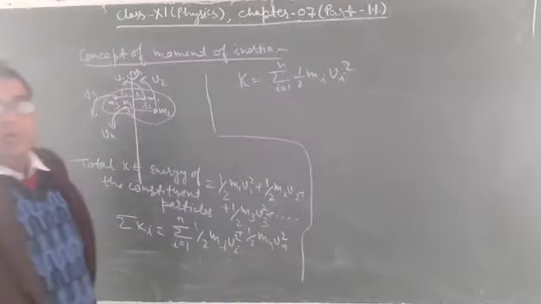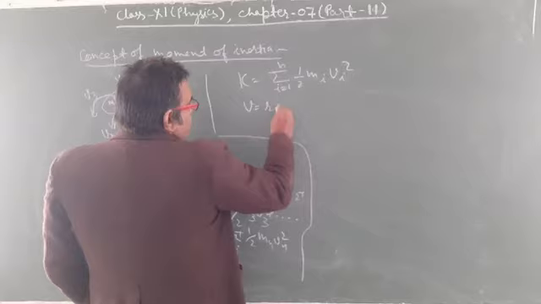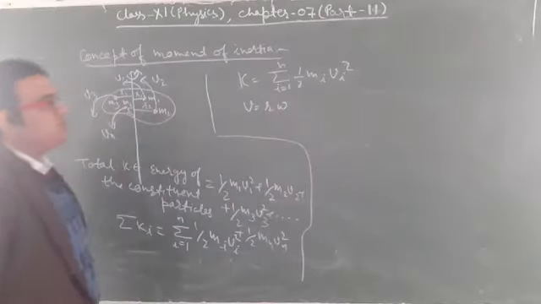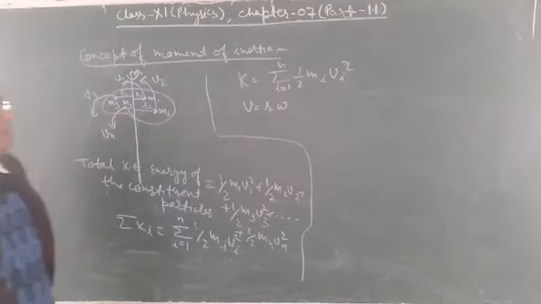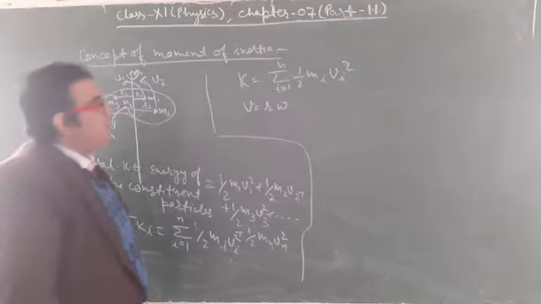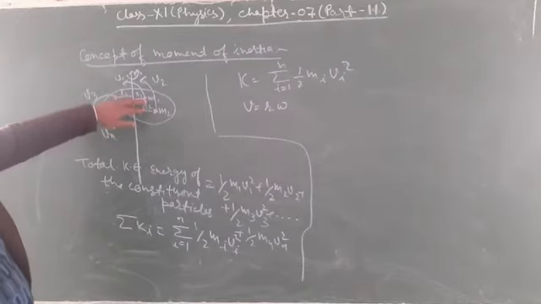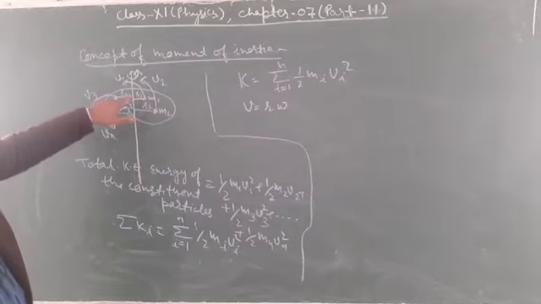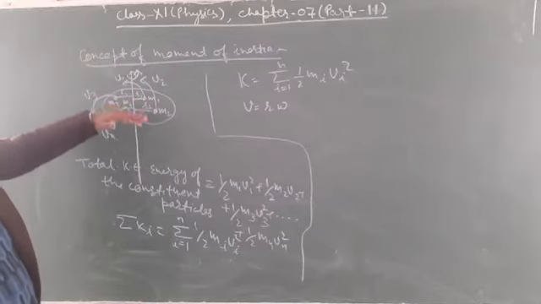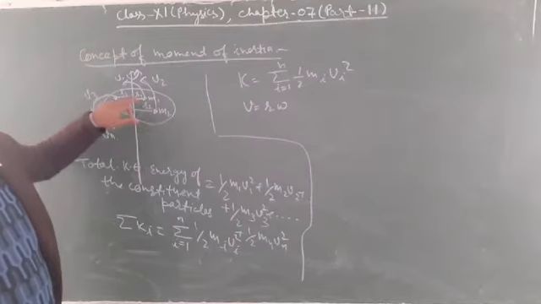Now from circular motion you know that v is equal to r into omega. Now look here, the angular velocity omega for each and every particle will be the same because they are displacing equal angular displacement in equal interval of time.